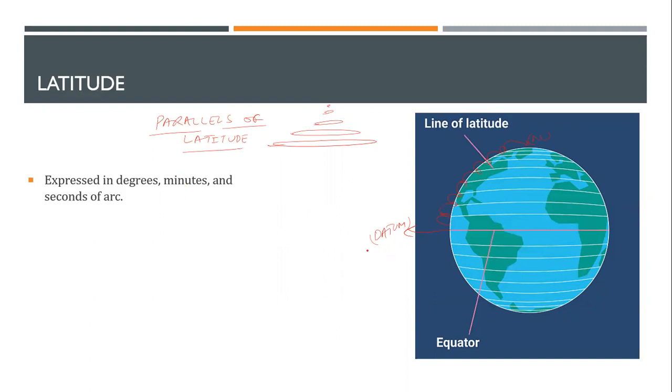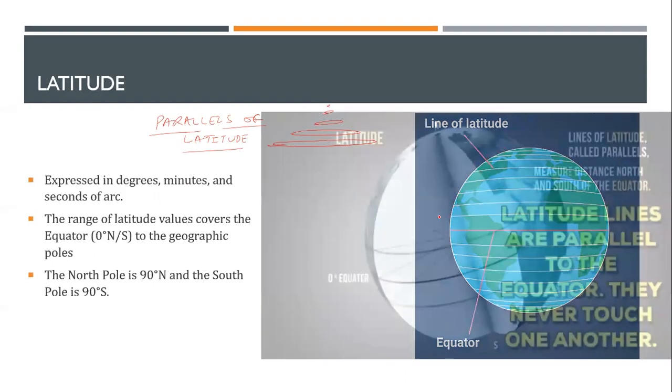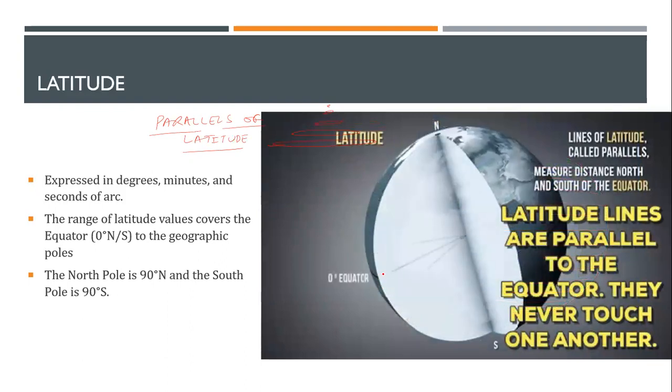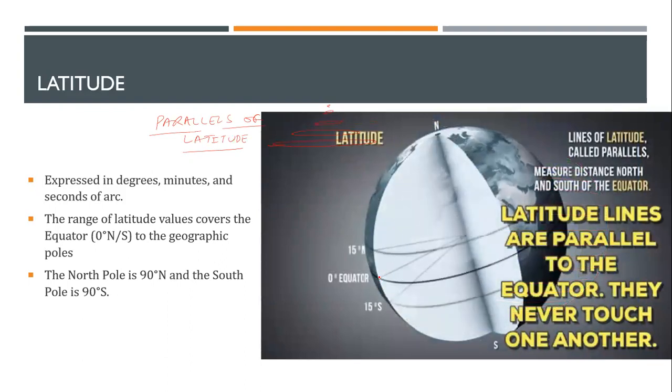The definition of a latitude, I'll explain. The definition of a latitude is the angle made with the equator. The lines are called parallels of latitude, but what is a latitude? It is the angle.